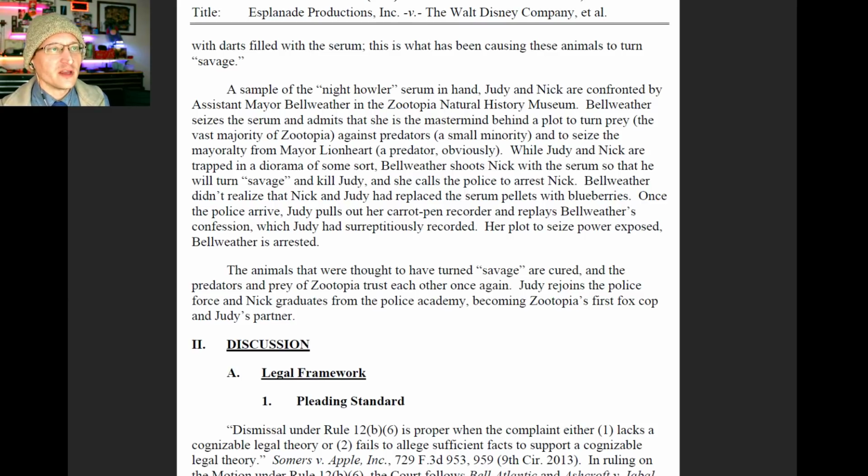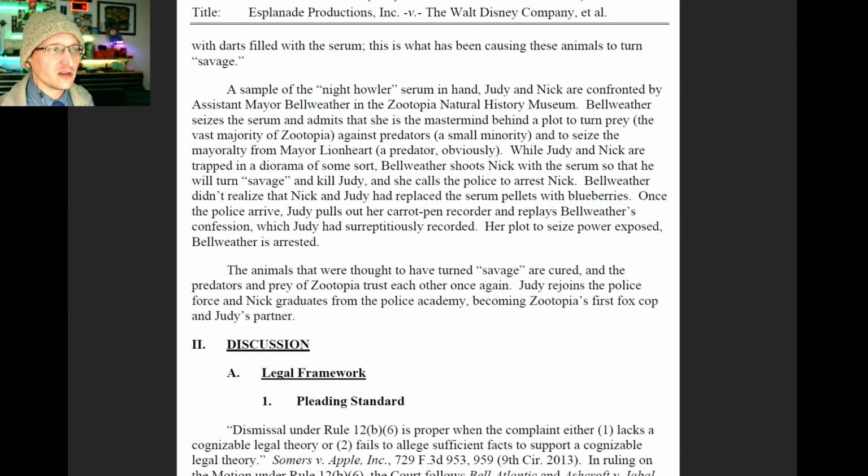With a sample of the Night Howler serum in hand, Judy and Nick are confronted by Assistant Mayor Bellwether. Bellwether seizes the serum, admits that she is the mastermind behind a plot to turn prey against predators, and seize the power from Mayor Lionheart. While Judy and Nick are trapped in a diorama of some sort, Bellwether shoots Nick with the serum so he'll turn savage and kill Judy. She calls the police to arrest Nick.